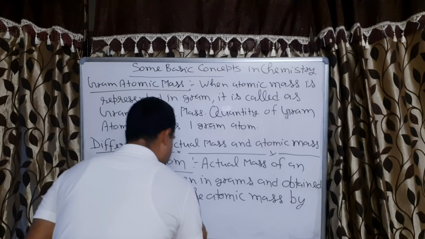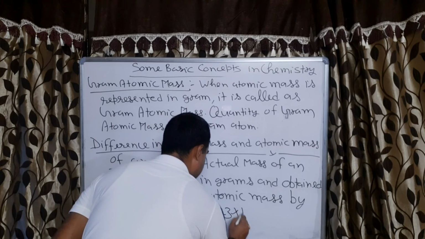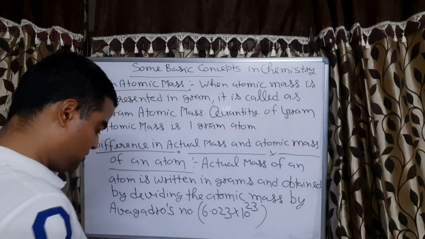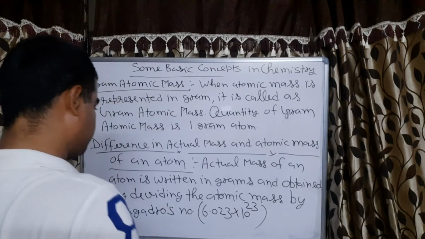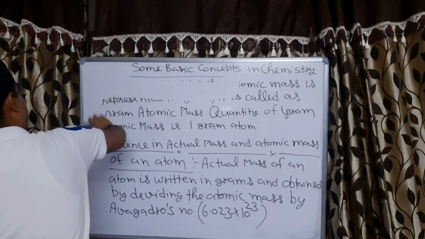And Avogadro number is 6.023 into 10 to the power 23. This is just a number, so no unit, correct? Fine.